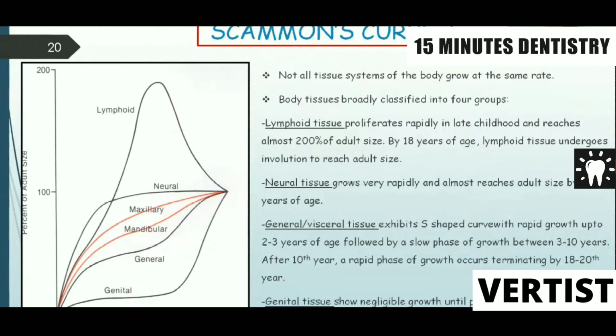Neural tissue grows very rapidly and almost reaches adult size by 6 to 7 years of age. Somatic tissue exhibits an S-shaped curve: rapid growth up to 2 to 3 years of age, followed by a slow phase of growth between 3 to 10 years. After 10 years, a rapid phase of growth occurs, terminating by the 18th to 20th year. And in case of genital tissue, it shows negligible growth until puberty.